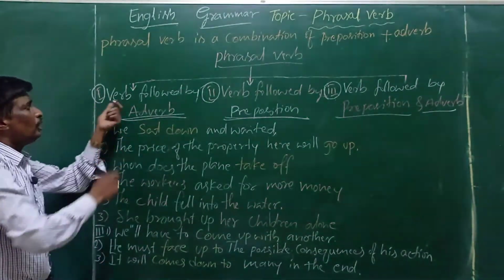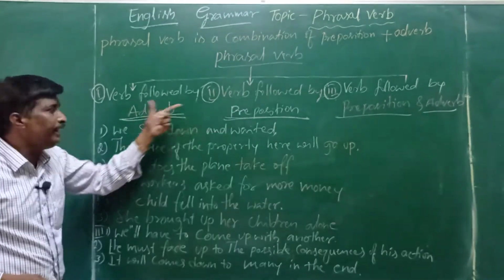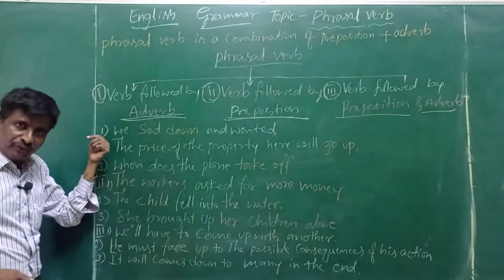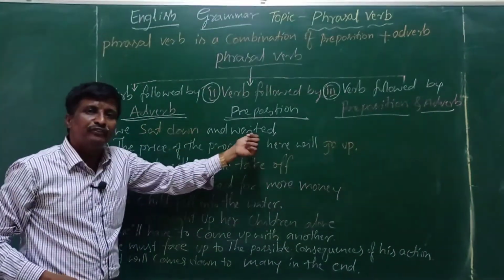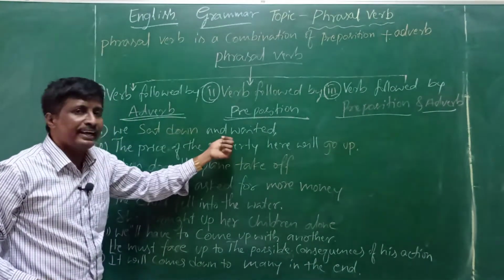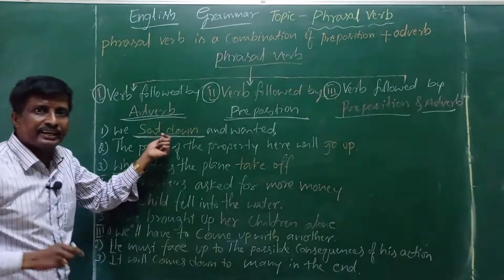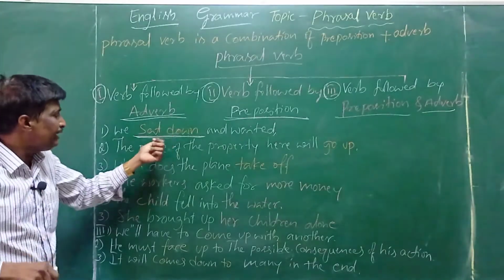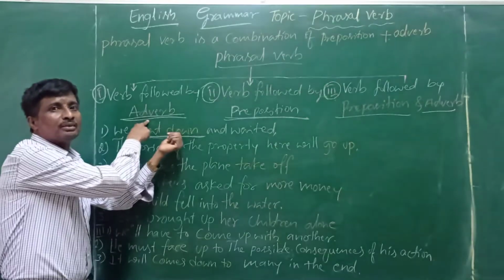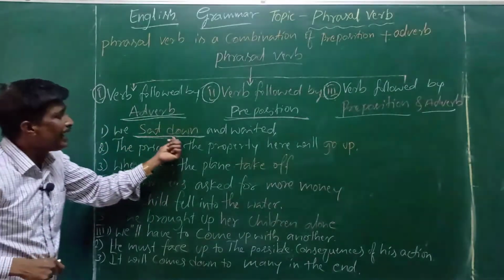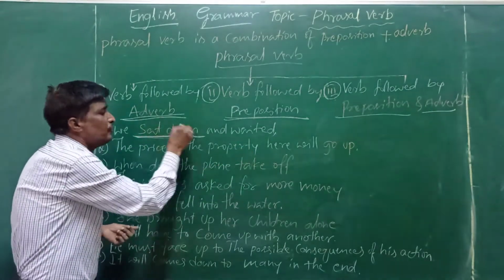See, the first one, verb followed by adverb. The first example, we sat down and waited. Sat down is a phrasal verb. Here sat is a verb, down is adverb. That is why we sat down and waited is a phrasal verb.